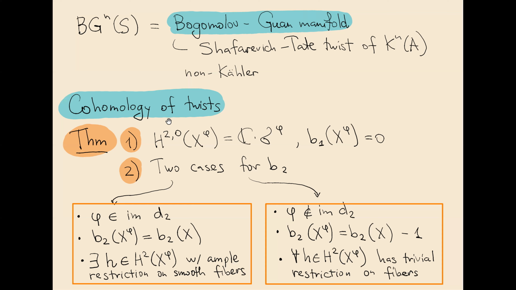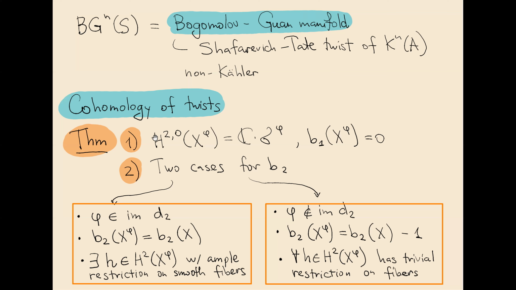Namely, it turns out that we can describe a lot of homology groups of twists. First of all, from the definition that I gave, it's not 100% clear that they are irreducible holomorphic symplectic. But actually, they almost are.